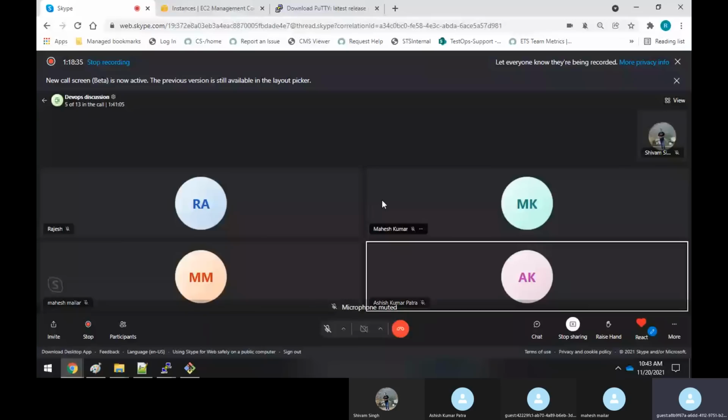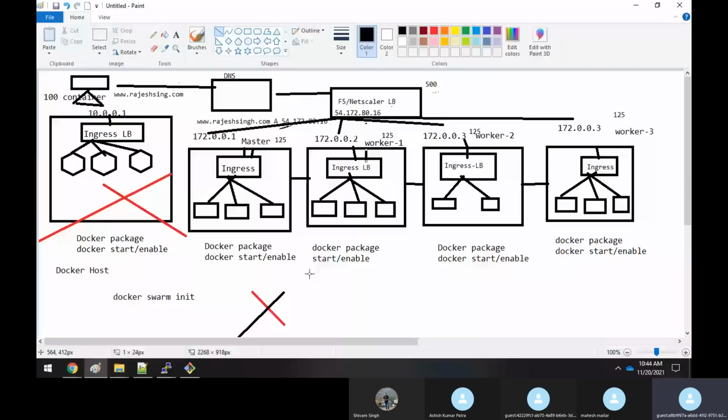Now, see, this is all the setup part and everything, that is fine. But our main intention is that I need to create containers, right? That's our main motto. We need to create containers, and all those containers have to be under the Docker Swarm cluster. That's our main intention. So I need to create some containers.